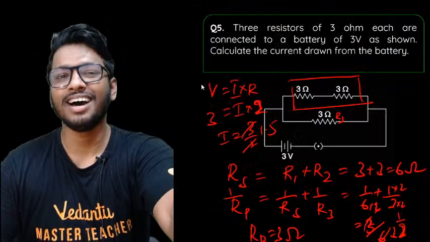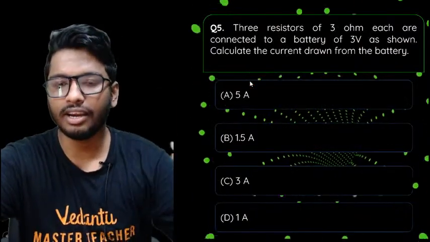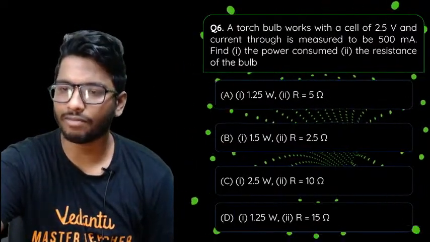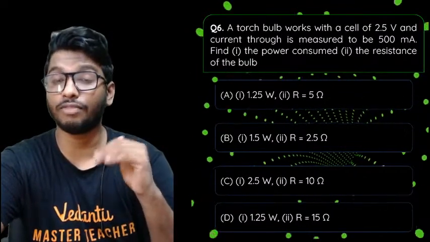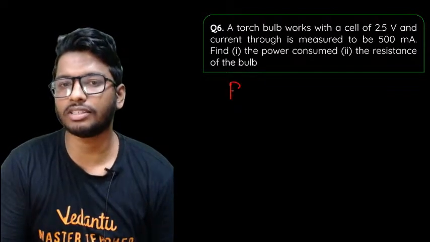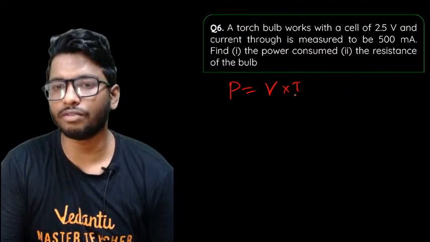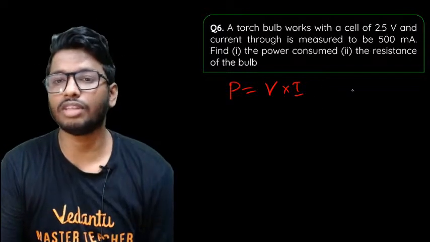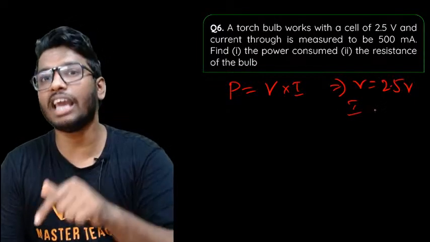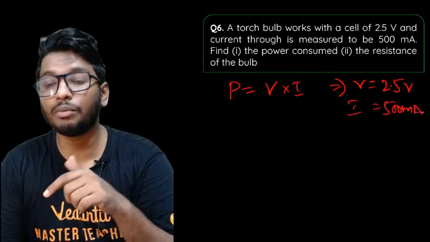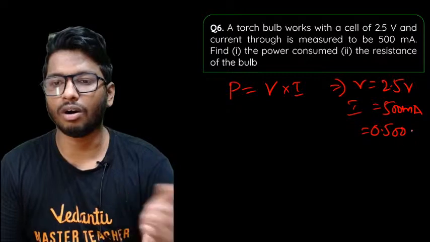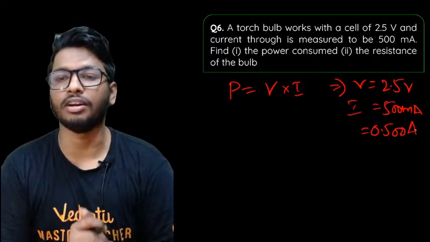It's okay, no worries. All right, so coming back to the topic, guys, how do we solve this question? A torch bulb works with a cell of 2.5 volt and the current through it is measured as 500 milliampere. Find the power consumed. First of all, if you remember, the formula of power is nothing but the voltage into the current flowing through the circuit. In this case, they've given you the voltage as 2.5 volt, but the current is given as 500 milliampere. Convert that to ampere first. Divide that by 1000, and you'll get 0.5 ampere.